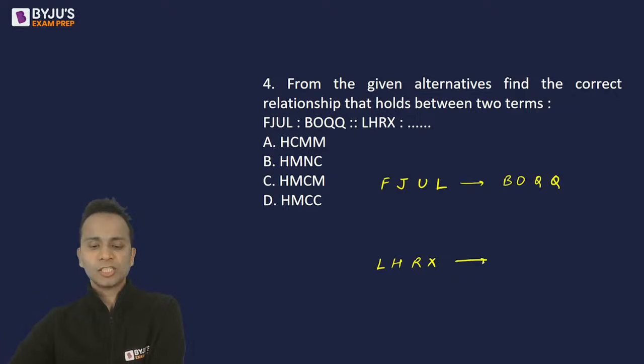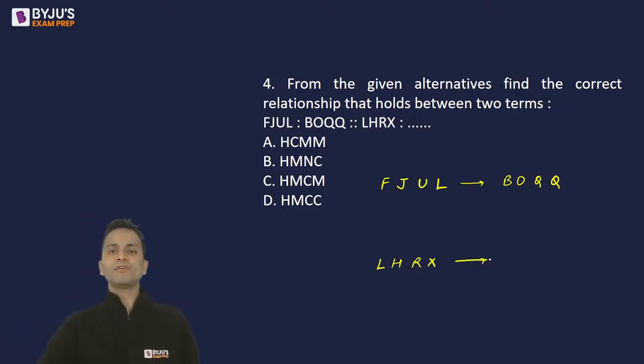Just identify the relationship and it will be very easy for you to write your answer. Quickly write the correct number equivalence of all these alphabets.